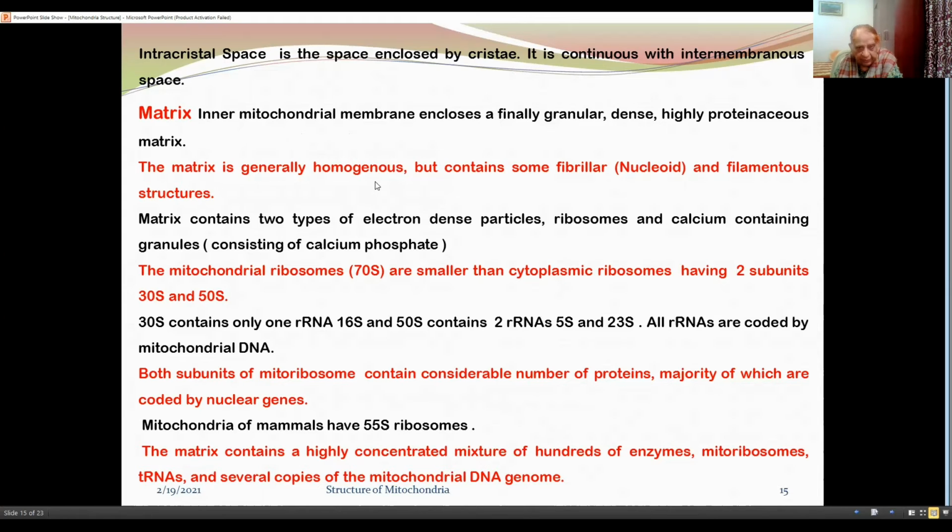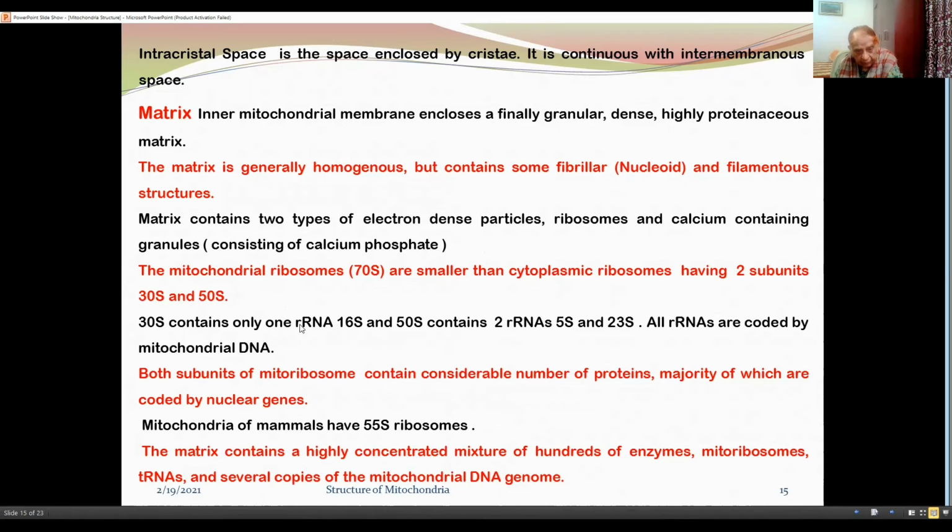The matrix is generally homogeneous but contains some fibrillar or nucleoid and filamentous structure. Matrix contains two types of electron-dense particles, ribosomes and calcium-containing granules consisting of calcium phosphate. The mitochondrial ribosome, that is 70S, are smaller than cytoplasmic ribosomes, having two subunits 30S and 50S.